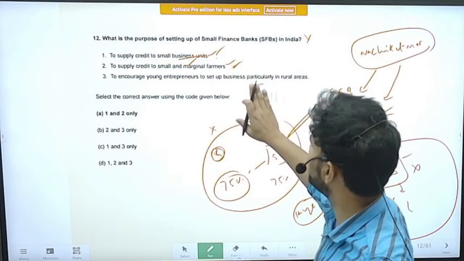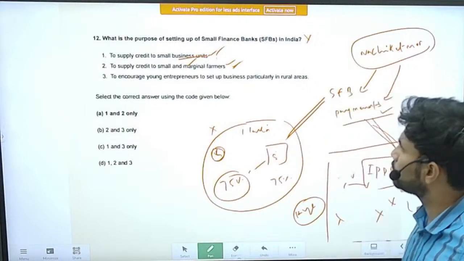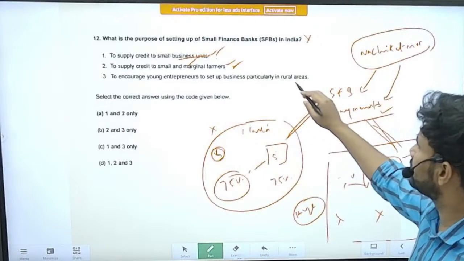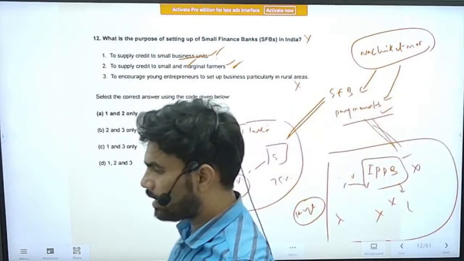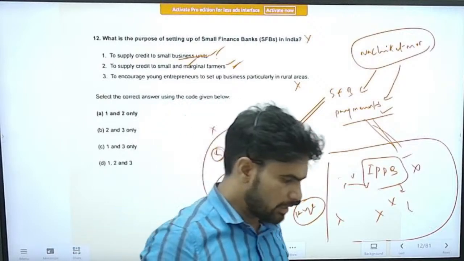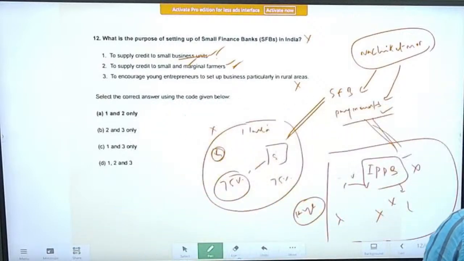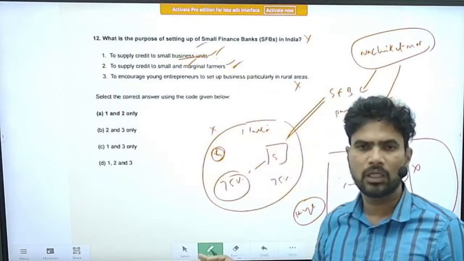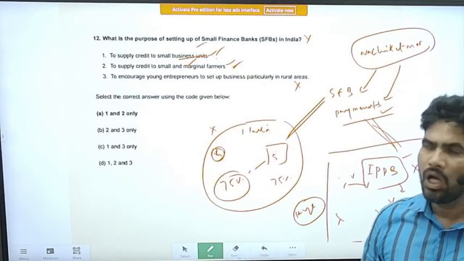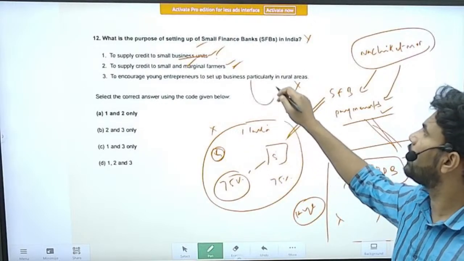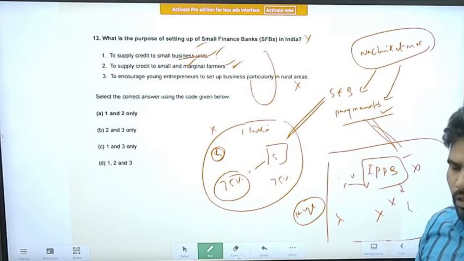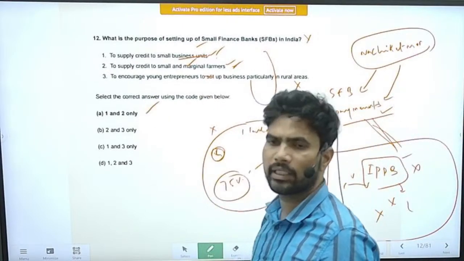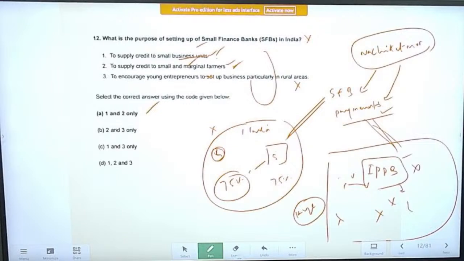Third statement, to encourage young entrepreneurs to set up business, particularly in rural areas. So this is somewhat distant. Young entrepreneurs can come forward and set up businesses, but this is not entirely the objective of setting up small finance banks. Very remotely we can connect this statement to small banks, so it is an incorrect statement. Correct option is option A. Statements 1 and 2 are correct.